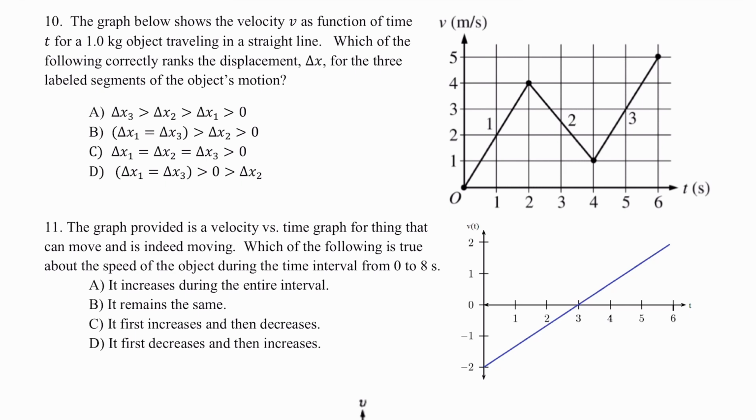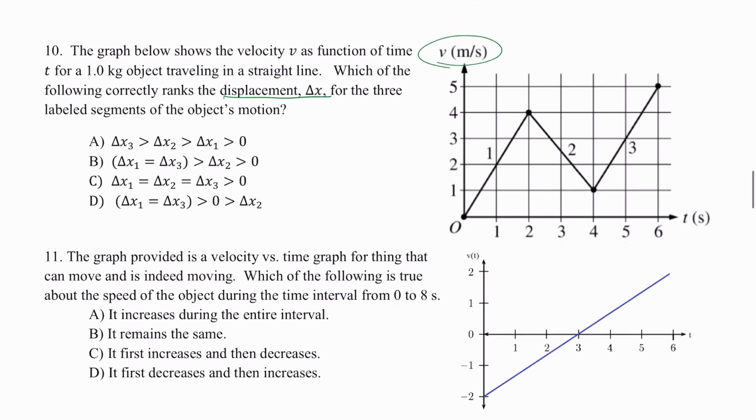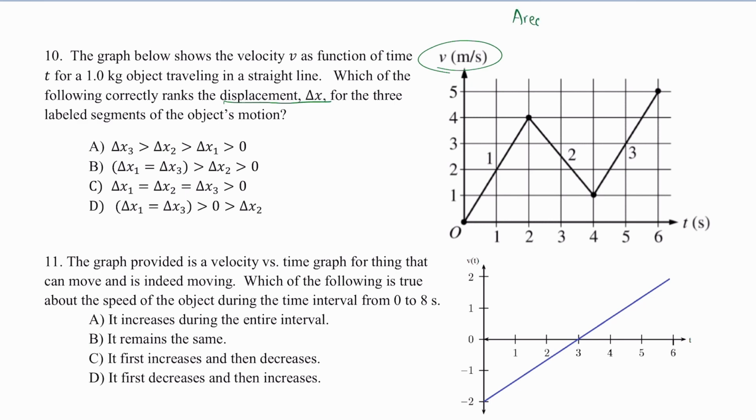The next one reads, the graph below shows the velocity v as a function of time t for a 1 kilogram object traveling in a straight line. Which of the following correctly ranks the displacement, delta x, for the 3 labeled segments of the object's motion? If I'm being asked about displacement, and I'm given a velocity versus time graph, the key idea I'm using to solve this is that the area is equal to my displacement. So I need to calculate the areas under each line segment and compare them.